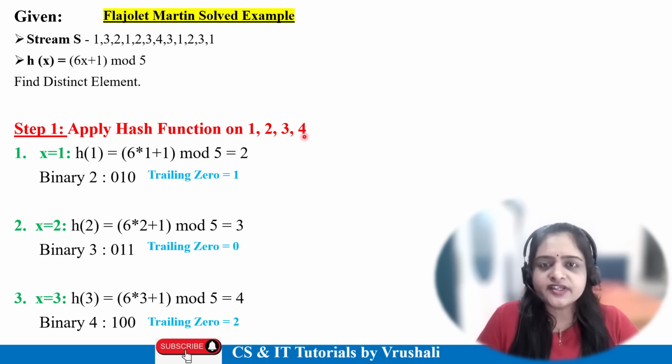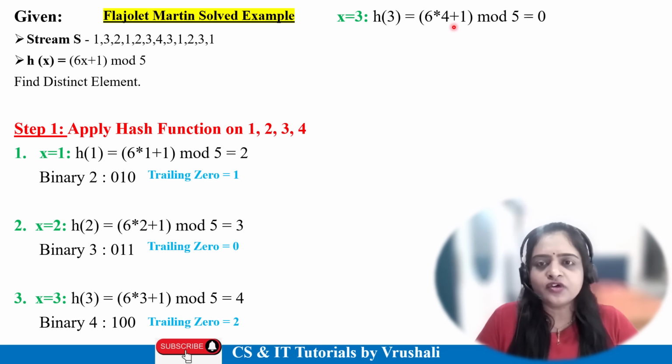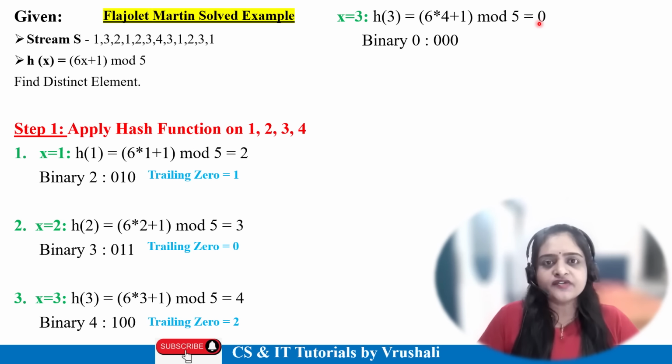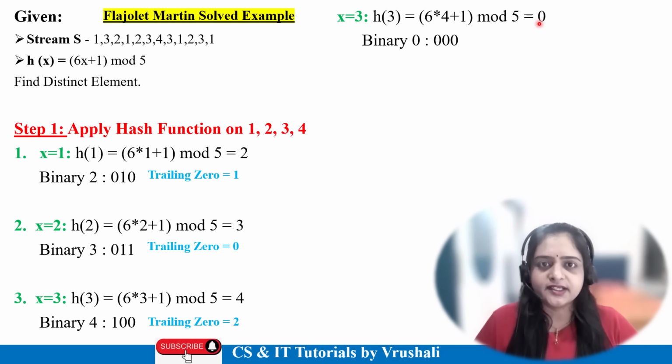Again, next one is 4. So put this value in your hash function, like 6 into 4 plus 1 mod 5. So 6 into 4 is 24, plus 1, that is 25. 25 mod 5 equals 0. Always remember this thing: if your mod answer is 0, the hash value, just discard it. Hash value 0 is not possible, right? So you have to just remove this particular equation. So the trailing zeros are 0 here, because the hash value is 0.